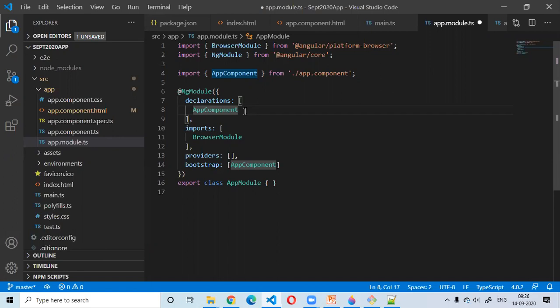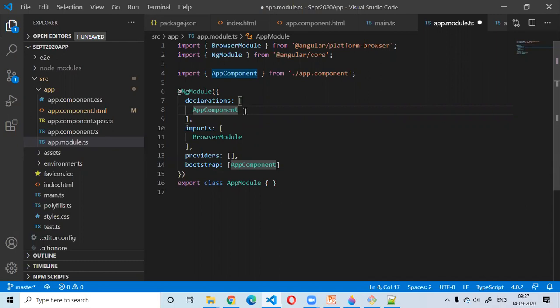For service, the case is a little bit different, that's why we will discuss it later. But for the other 3 things, component, pipe, and directive, any of them you are declaring, you have to register it under an Angular module, okay?